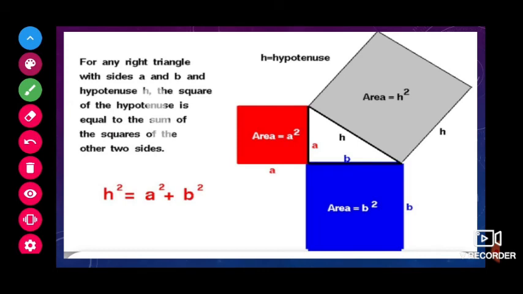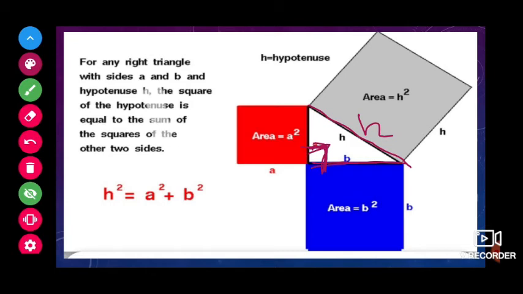Now children, we will see the right angle triangle. As we know already, if one of the angles is 90 degrees, then we call it a right angle triangle. In a right angle triangle, the side opposite to the right angle is called the hypotenuse.